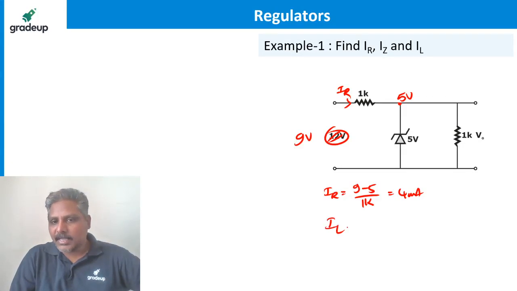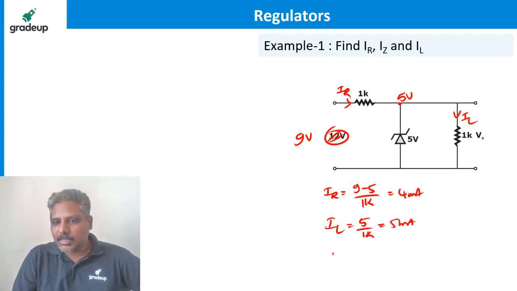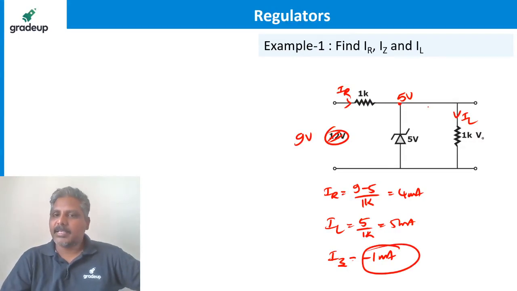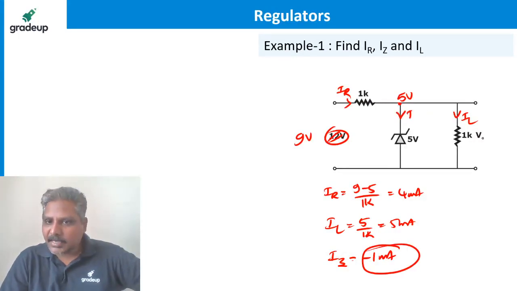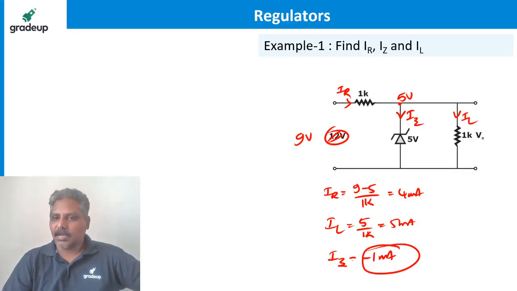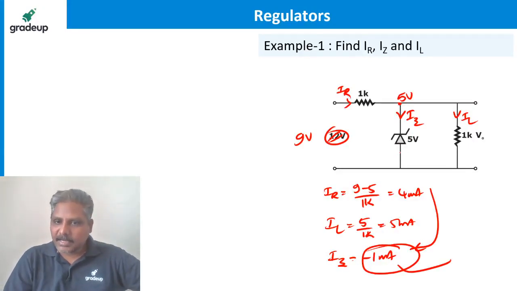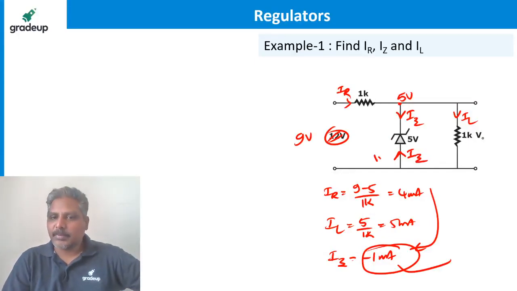So how much is IL we are saying? IL is this current, right? How much is that? 5 by 1K, which gives you 5 milliampere. So what does IZ tell you now? IZ is this minus this, which is minus 1 milliampere. What does minus 1 milliampere mean? That means I have taken this current like this, and that is how I got this IZ, right? But it is telling me that current is flowing like this, which is equal to 1 milliampere.